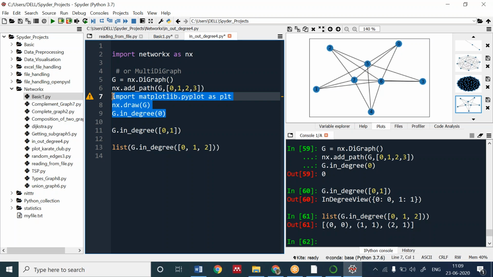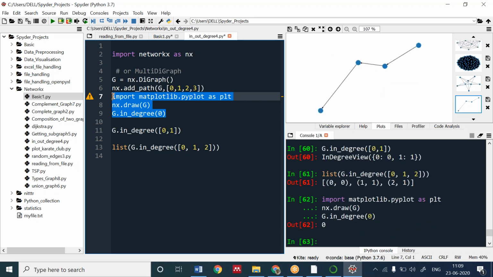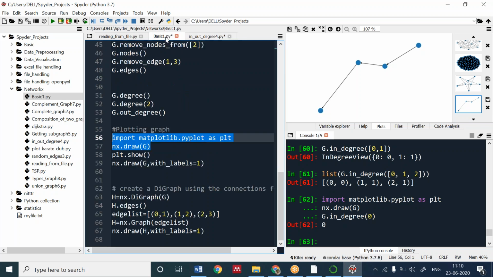I will label it also, so it will be more clear. You can see it is a directed one. You can see the lines in direction.